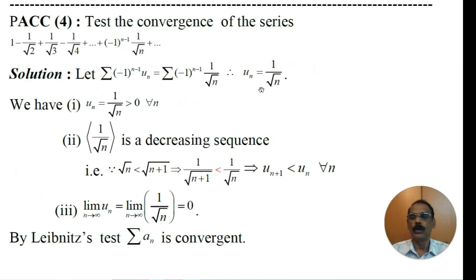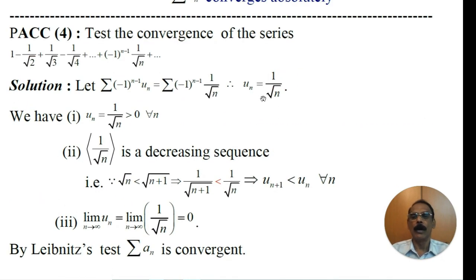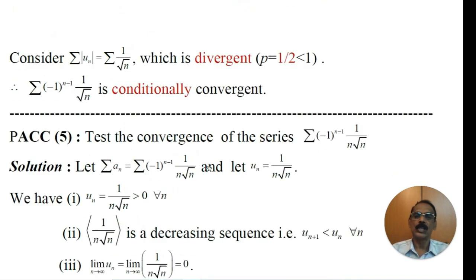And dear students, we noticed that in the first 3 problems we did not show whether the given series is convergent or not. Whereas here, first we have shown that the given series is convergent, then we have shown that its modulus is divergent, because the definition says that a convergent series is said to be conditionally convergent if the series of modulus of uₙ is divergent.